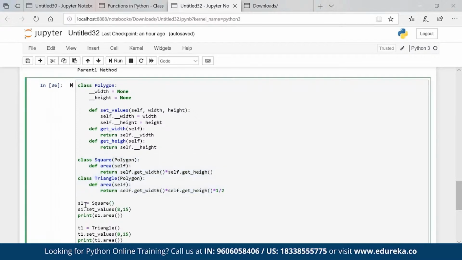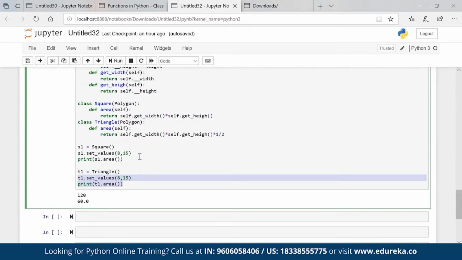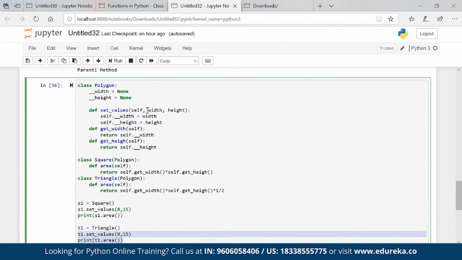I created an object S1 for square. I set the values through the setter. As I mentioned, I cannot set the values directly because these are private variables. So I'm calling this setter and then I am finding the area. Same way for triangle, I am setting the values again and then I am finding the area again for triangle. So this is one small quick example which you can use for mathematical calculations for any of the polygons. Right? Now, what else do we have?